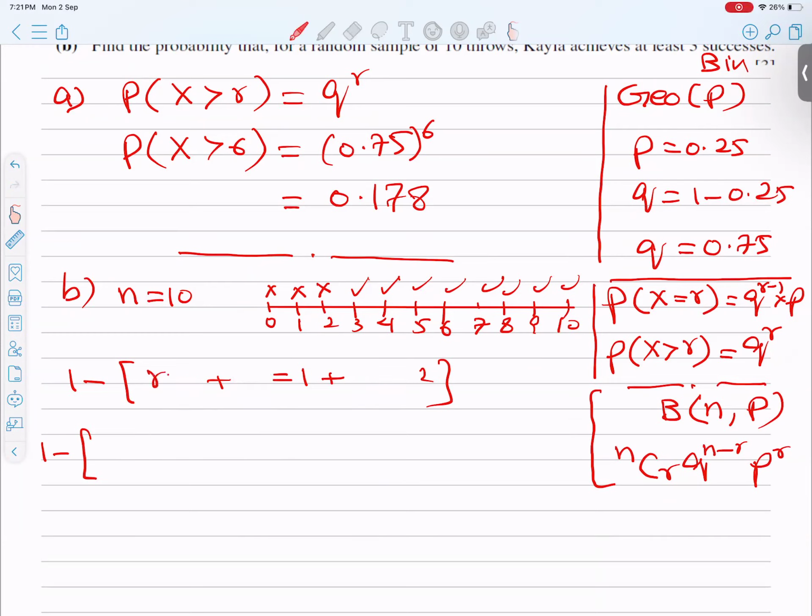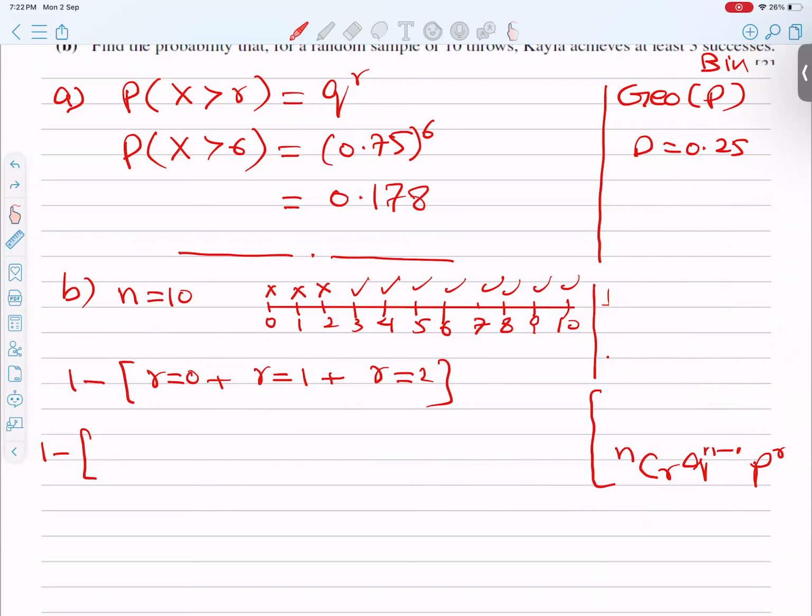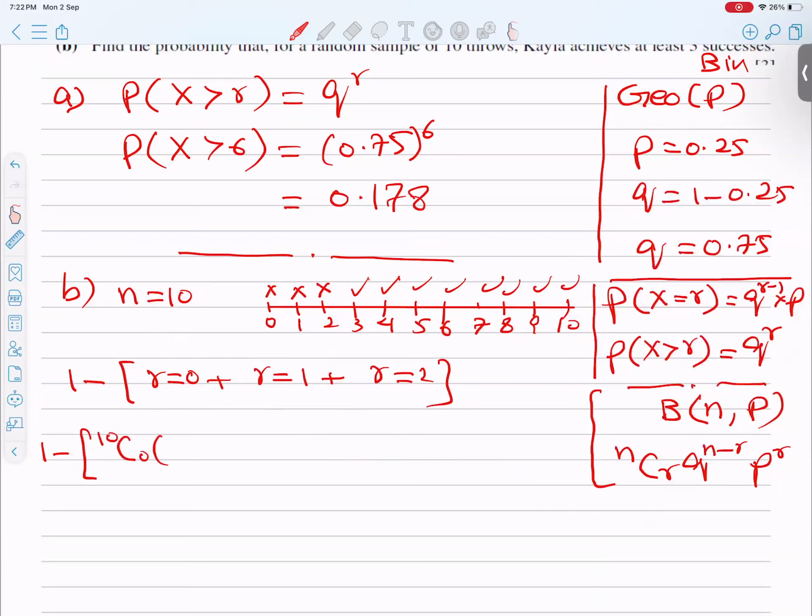So x is equal to r: r is 0, r is 1, and r is 2. I plug in n value 10. So 10C0 with 2 brackets, then 10C1 with 2 brackets, and lastly 10C2, again with 2 brackets.